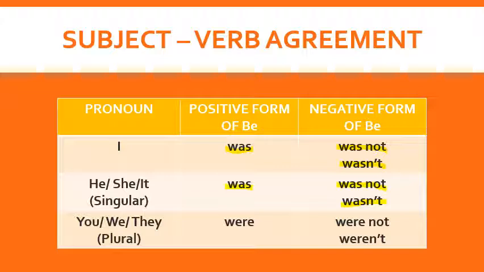Now we are here with the other group, which is you, we, they, and plural nouns like children or students or people. So what are we going to use? We are going to use were as the verb here. And for the negative, we are going to use were not and weren't. We are going to use the negative forms were not and weren't with you, we, they and plural nouns. I will give you so many examples relating to all these, was and were, I, he, she, it and you, we, they, in a few minutes. Let's see.